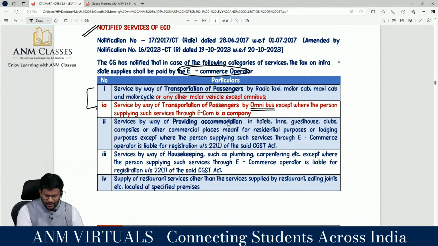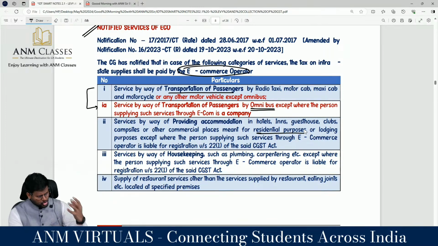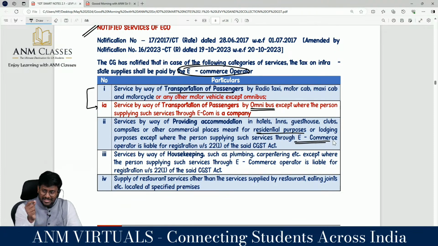Service by way of providing accommodation in hotel, guest house, club, campsite or other commercial place meant for residential or lodging purpose, except where the person supplying such service through the e-commerce operator is liable for registration under section 22 subsection 1 of the said Act. That means, my dear lovable students, with regard to accommodation services, you have to check whether the service provider is liable for registration or not. If he is liable for registration, the supplier is liable to pay GST. Otherwise, the e-commerce operator is liable to pay GST.